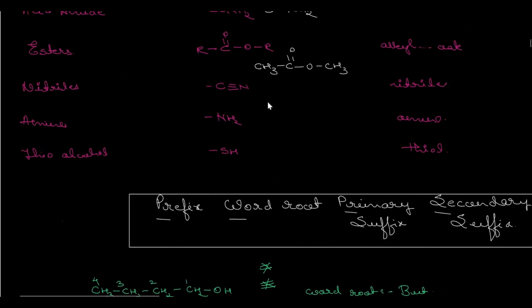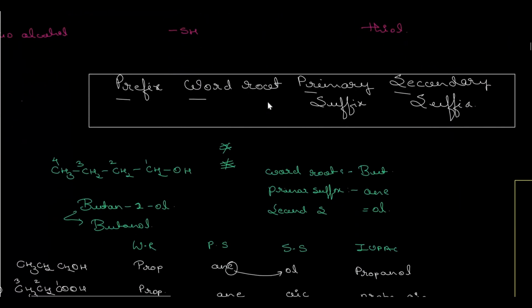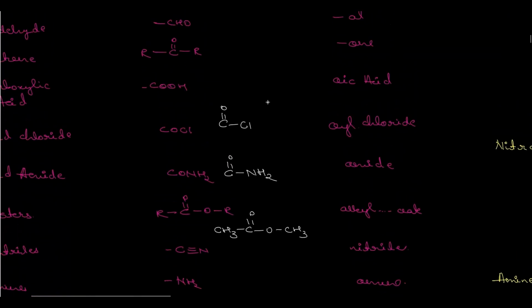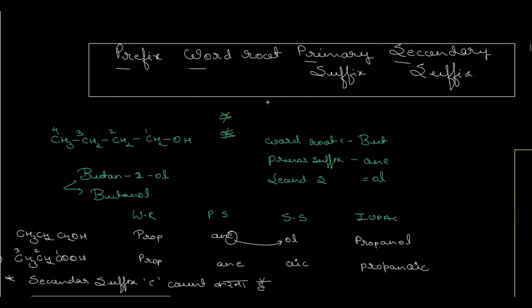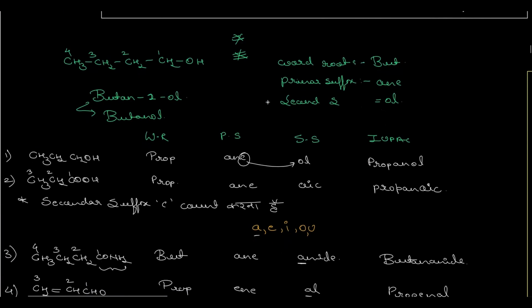Okay, so simply, if we need to summarize how our IUPAC nomenclature, or the name of any compound, will look like, first the prefix will come, then the longest carbon chain. Place the word for the longest carbon chain appropriately, the word root, then the primary suffix, that is whether the carbon-carbon linkage is single bond, double bond or triple bond, then the secondary suffix, that is which functional group from this list is present. Okay, now the very first.